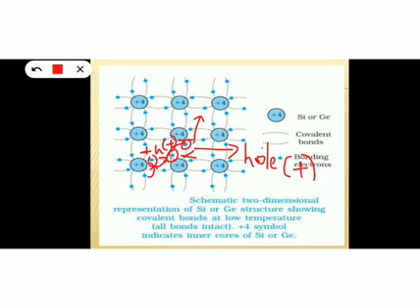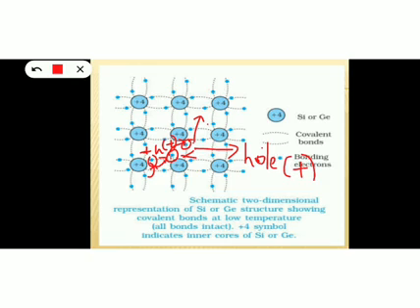But holes are not charged particles. Holes are just vacancies created by the electrons, and the electrons move from one hole to another hole. So we feel that holes are moving inside the semiconductor crystal from one point to another point. So here two types of movement can be observed. One, the movement of the free electrons, which is available due to the breaking of those covalent bonds, and another is the movement of electrons from hole to hole.